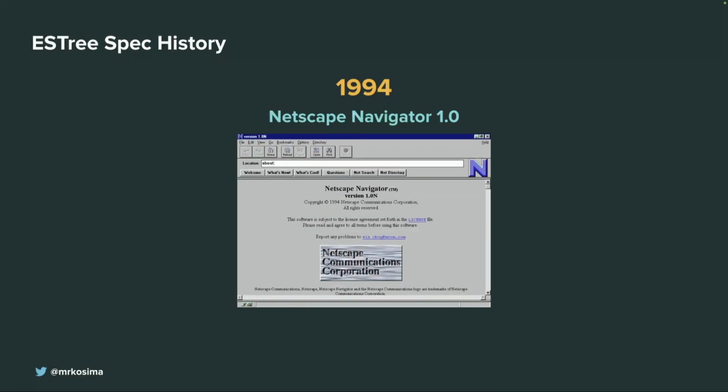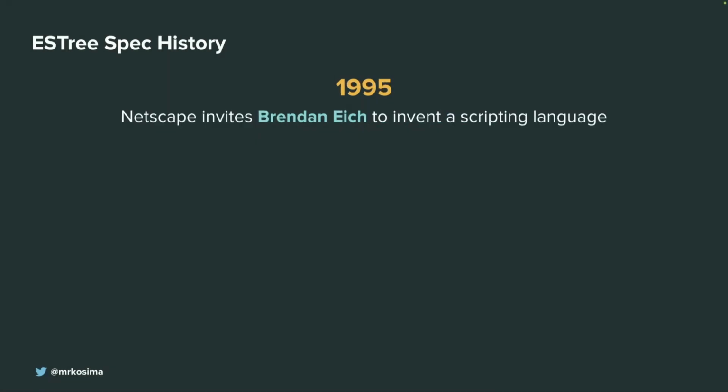It was basically rendering just static content by that time, so just a document object model. It's not the document object model we have now. It was something like open text. But in 1994, Netscape Navigator. In 1995, pages were static and some dynamic behavior was needed. And they were thinking about how to make these pages dynamic.